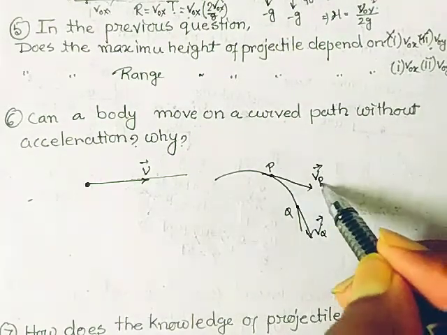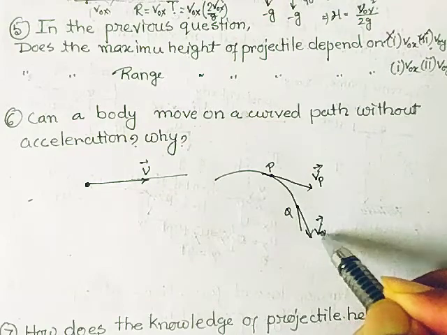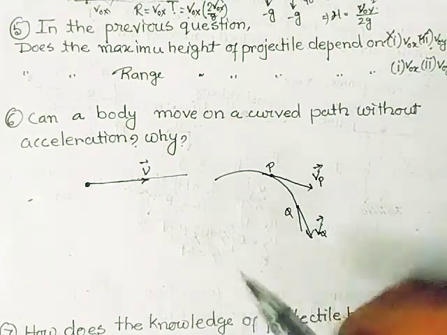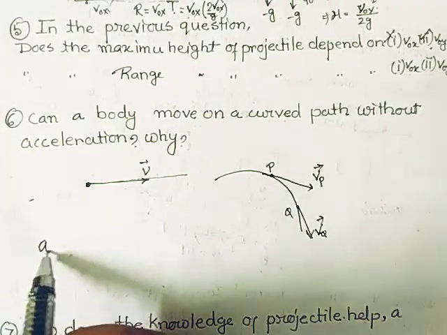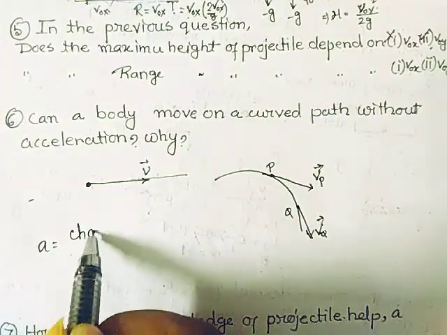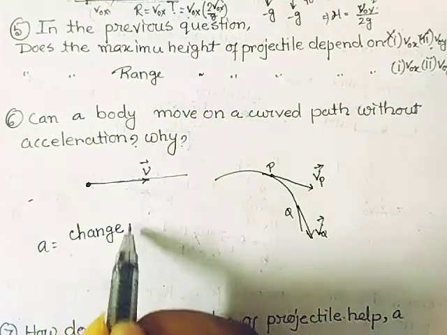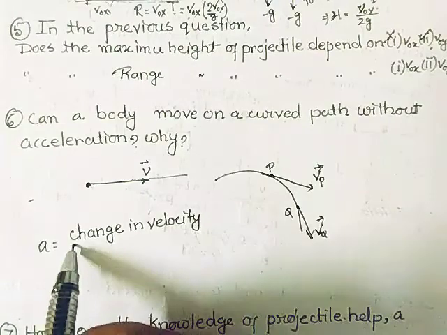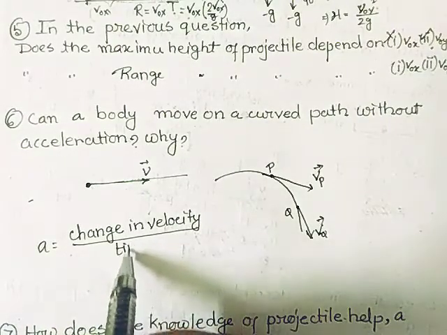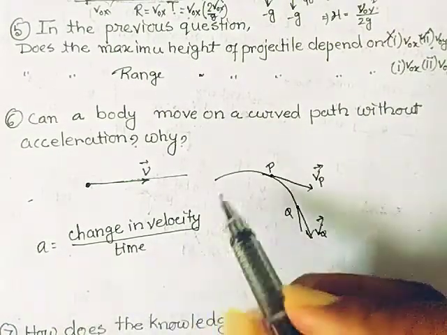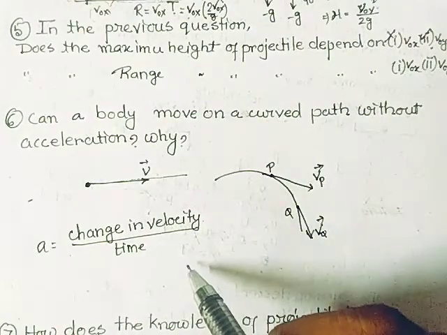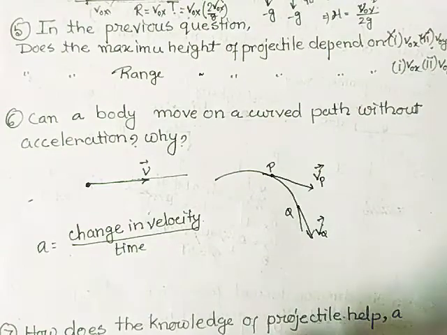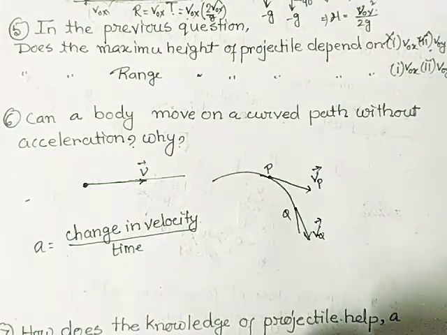Maybe the magnitude of Vp and the magnitude of Vq is the same, but the direction is changing. Okay, acceleration is defined as the change in velocity divided by time. Since velocity is a vector quantity, it may change due to its magnitude, or it may change due to its direction.